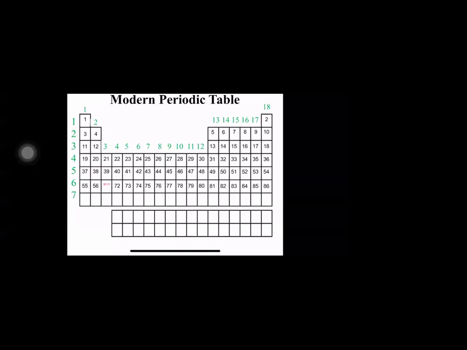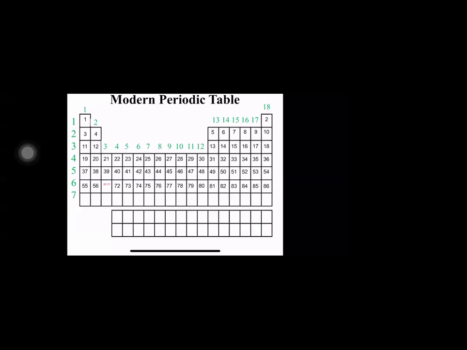This is happening, students, because the 57th element, which is called lanthanum, had properties very, very similar to the next 14 elements. When their properties were so similar, it became difficult for the scientists to place them. They did not understand what they were supposed to do, because the properties are so similar that they cannot be kept together in one box, but so close that they cannot be kept separately either. So what is he going to do now?